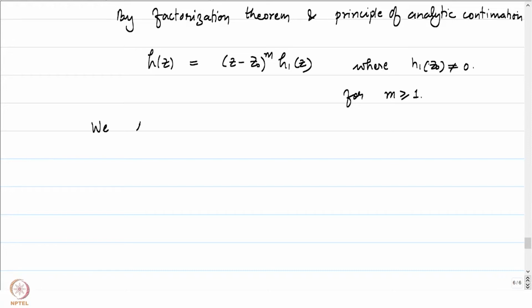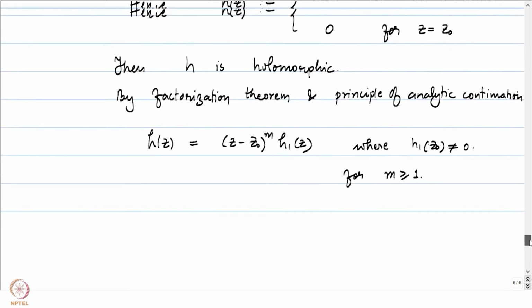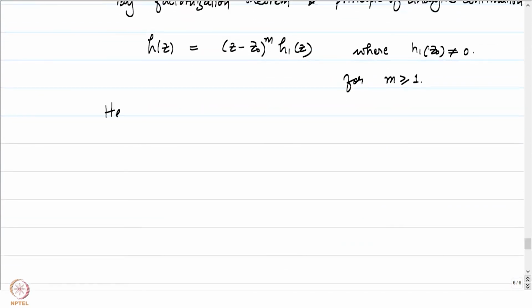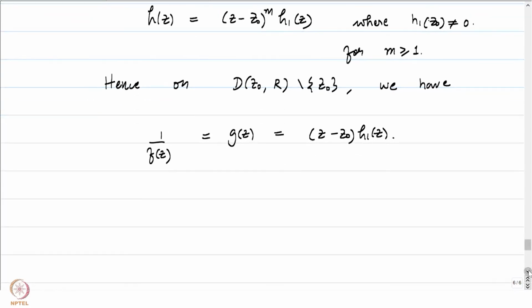Let me just write down what the implications of this are. What was h of z, by the way? h of z is hence, on D(z0, r) minus z0, just g of z, right? We have g of z is equal to (z minus z0) to the power m times h1 of z. But what was g of z? g of z was nothing but 1 by f of z on D(z0, r) minus z0, isn't it?